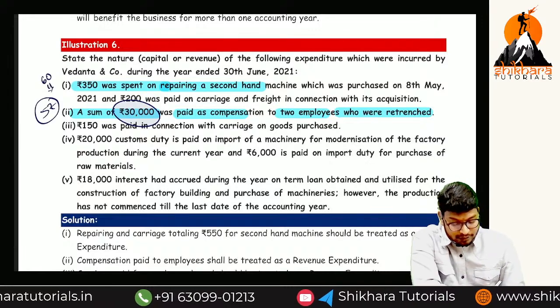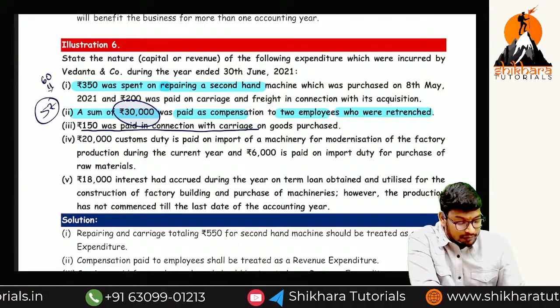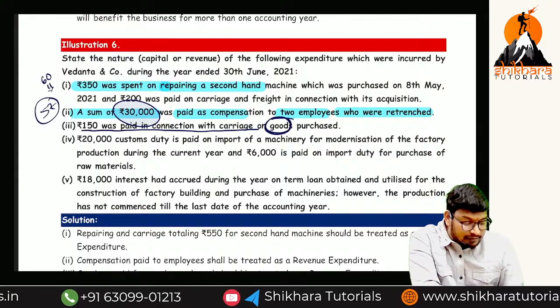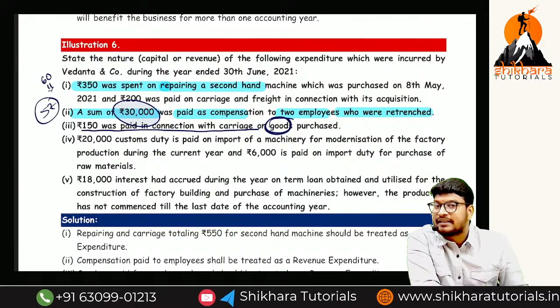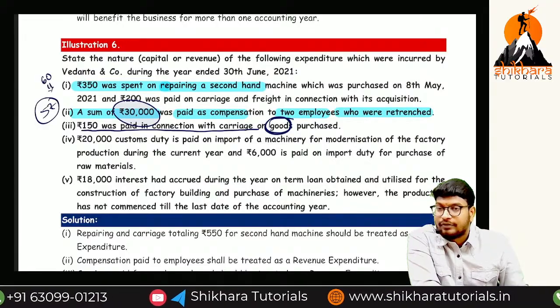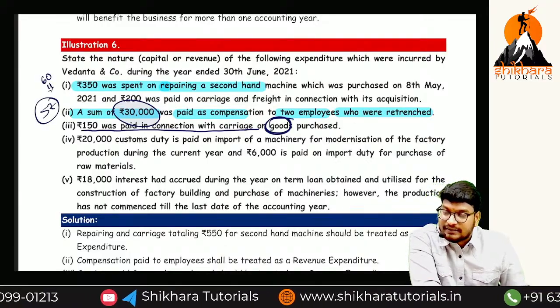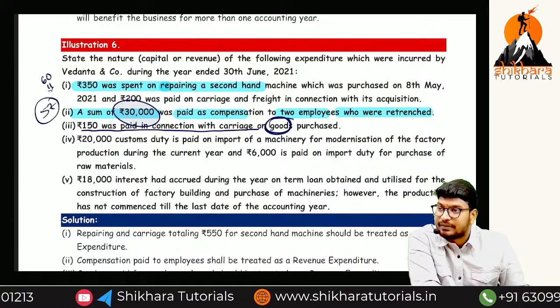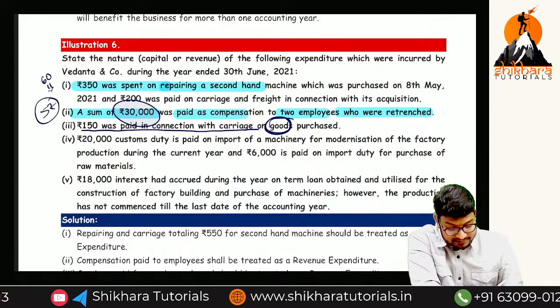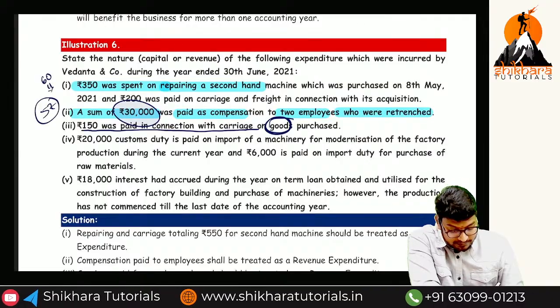So next one, rupees 150 was paid in connection with the carriage of goods purchased. Goods purchased, is it a capital expenditure or revenue expenditure? We are not purchasing the asset. We are purchasing goods. So that is the reason it is a revenue expenditure. Okay, now if you purchase a fixed asset, it is a capital expenditure.